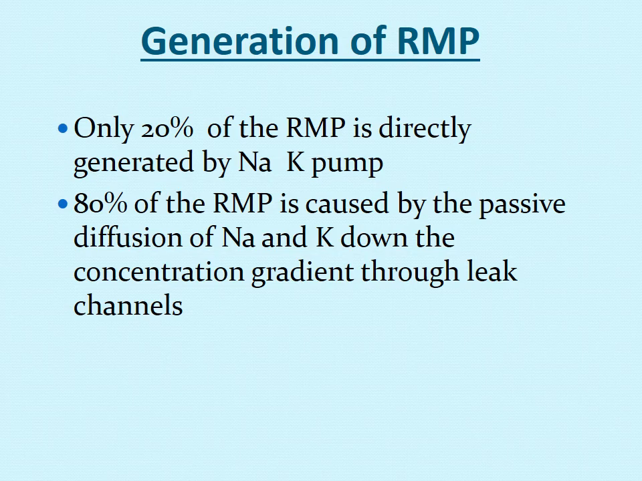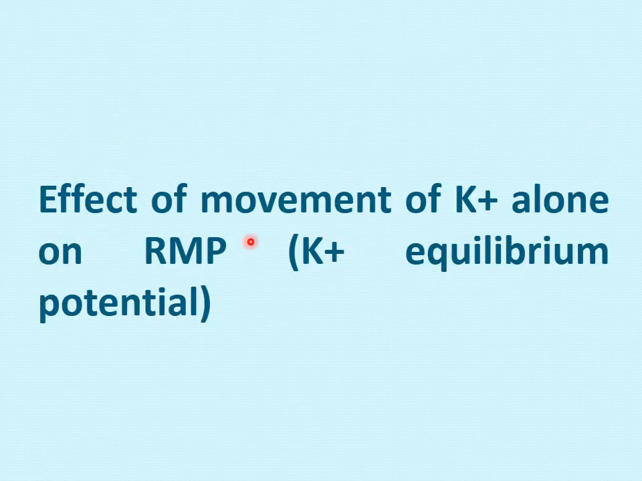So now let's discuss first the 80% role which is produced by the passive diffusion of sodium and potassium, and now we are doing the effect of movement of only the potassium ions. Okay, now we have discussed that 80% of our RMP is generated by the passive diffusion of sodium and potassium down the concentration gradient through the leak channels. Now let's imagine that our membrane at a time is only permeable to one ion, and first we do that. It's a hypothesis. We are making a hypothesis that our membrane is only permeable to potassium.